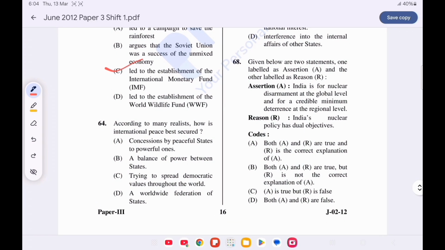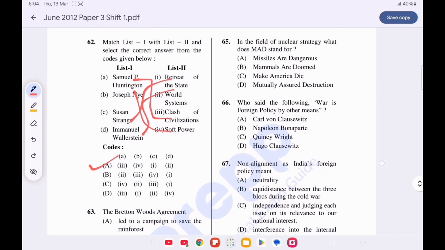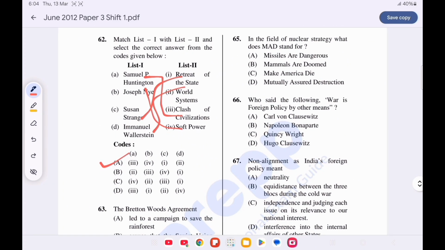Question number 64. According to many realists, how is international peace best secured? Option B is correct, a balance of power between states. Question number 65. In the field of nuclear strategy, what does MAD stand for? Option D is correct, mutually assured destruction.